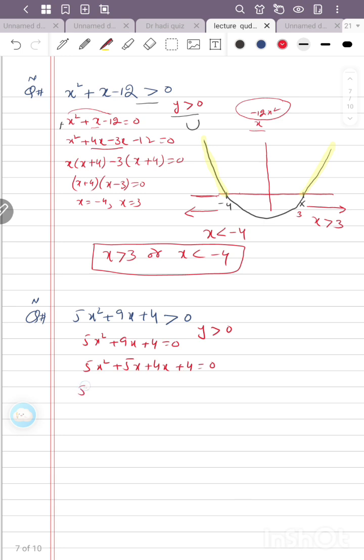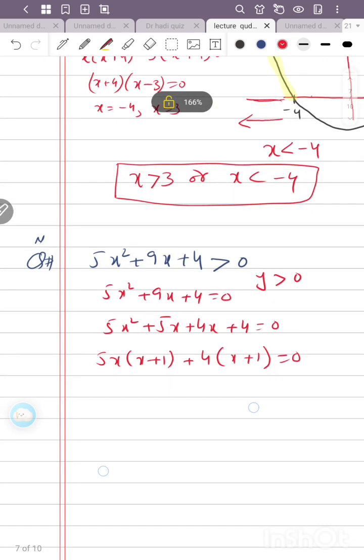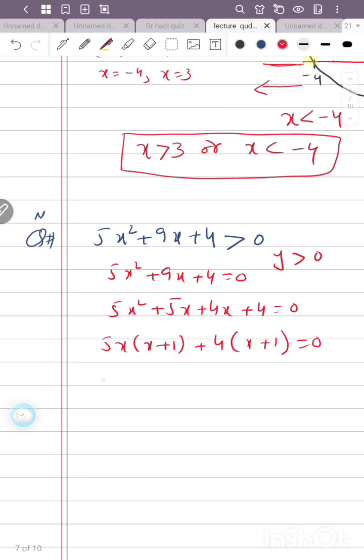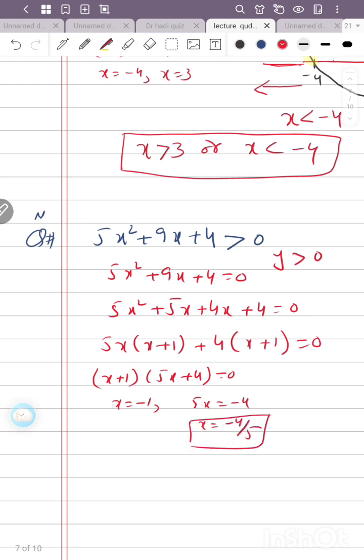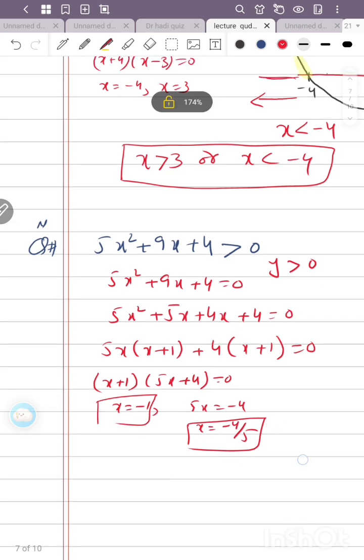Now 5x is common, x plus 1, and 4 is common, x plus 1 on the other side. Here x plus 1 is common, and 5x plus 4: x equal to minus 1, and 5x equal to minus 4, so x equal to minus 4 by 5. We have these two x-axis answers.